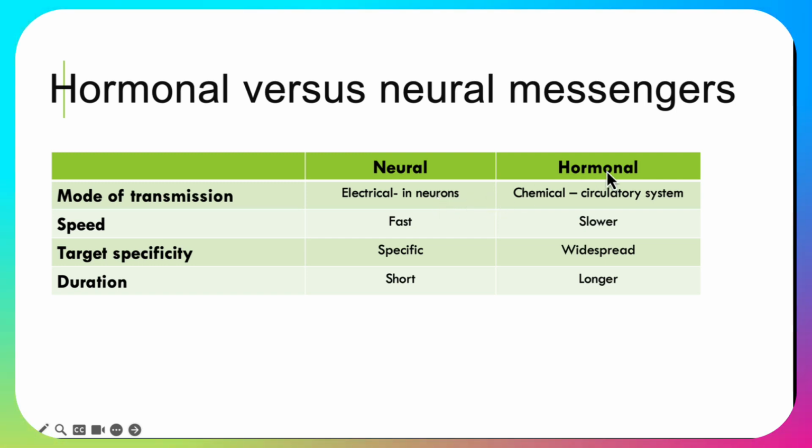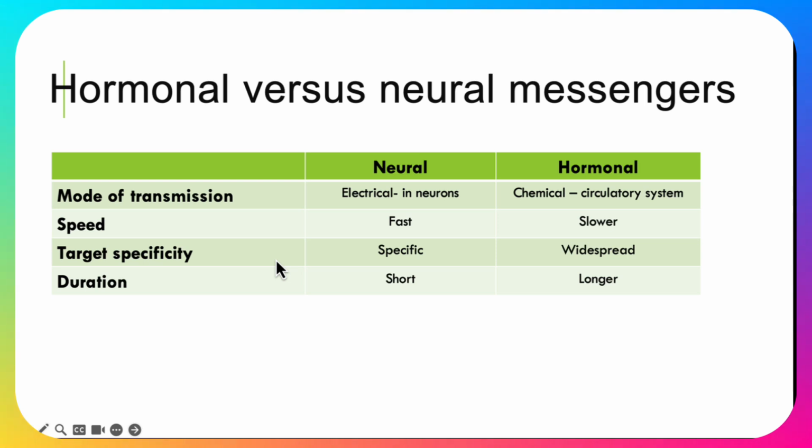In the hormonal system, hormones are chemicals, and they are spread through the circulatory system and also the lymphatic system, which I'll explain. In terms of speed, the neural signals are very rapid, whereas hormonal signals, because they have to travel through the blood vessels, are much slower. The neural system is very specific.